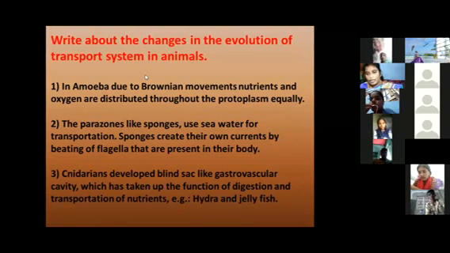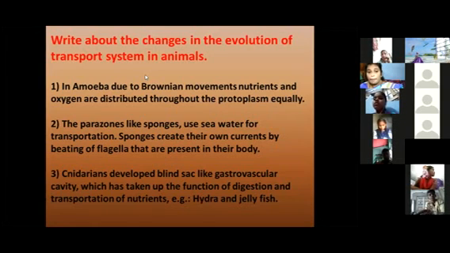Amoeba is a unicellular organism with only a single cell. It has a special structure, the pseudopodia, which helps in circulation, exchange of gases, and transport of food materials. This is the protozoa class, and the animal is called amoeba.